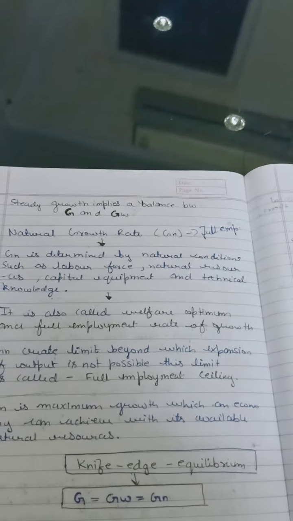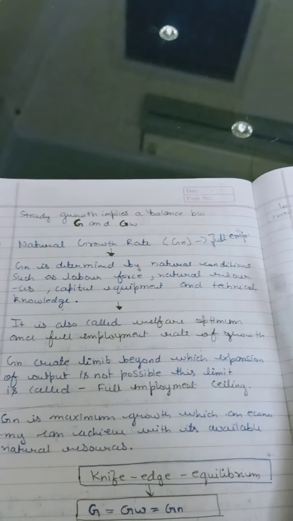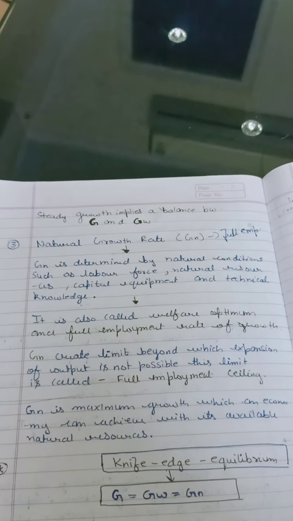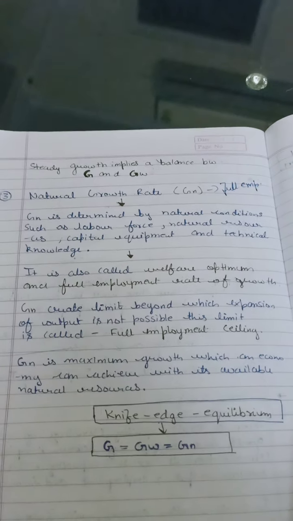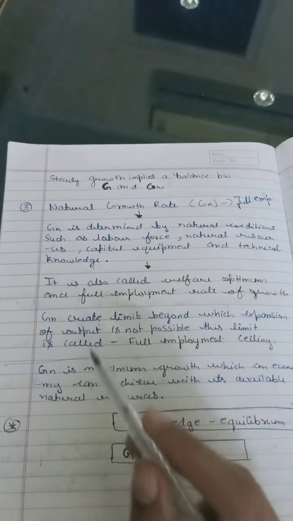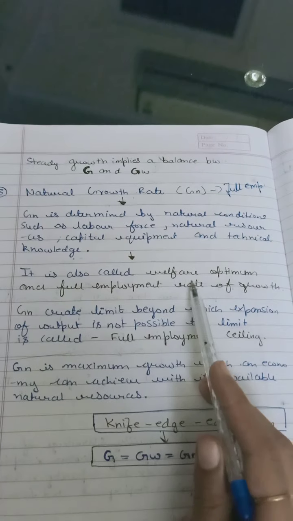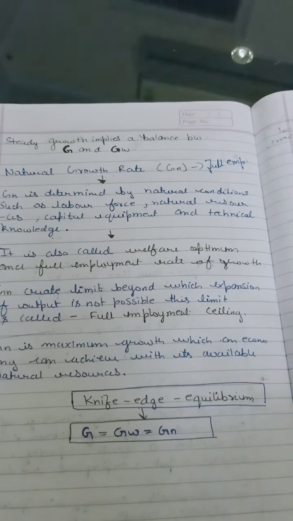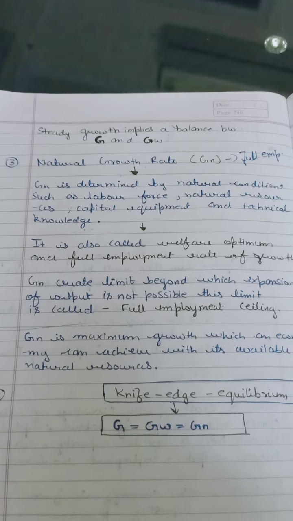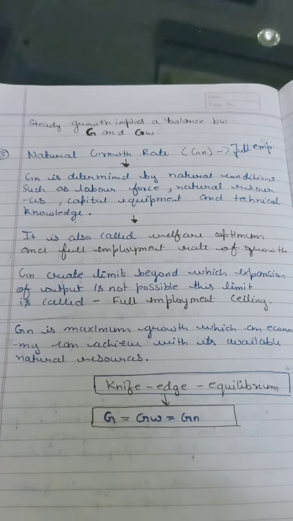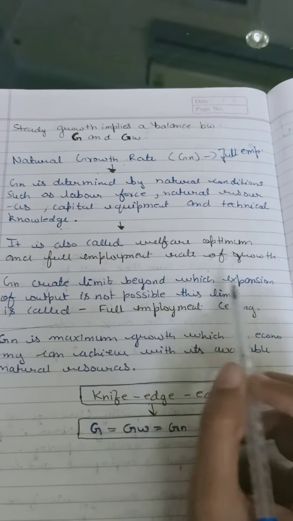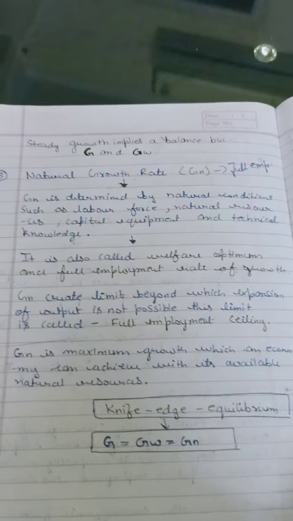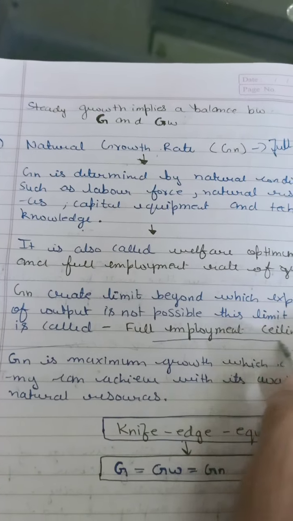Okay, so the natural growth rate is determined by natural conditions such as labor force, natural resources, capital requirement and technical knowledge. That is the reason this natural growth rate is also known as the welfare optimum and full employment rate of growth. So natural growth rate creates limits beyond which expansion of output is not possible, and this limit is known as your full employment ceiling.